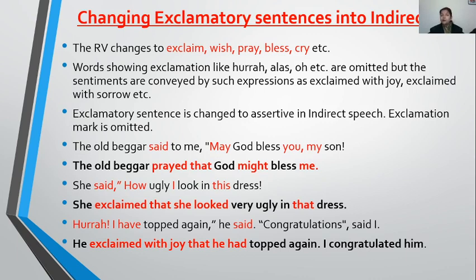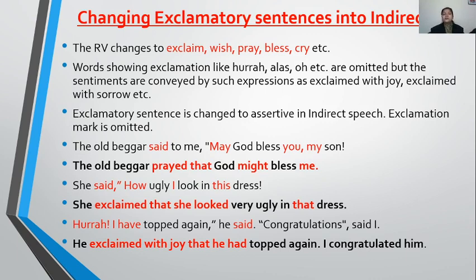These words are not used in indirect speech, but their sentiment is conveyed. For example, if the word hooray is used in the sentence, then in indirect speech you will say that he exclaimed with joy. If the word alas is used, you can say he exclaimed with sorrow. If the word oh is used, you can say he cried with pain, or he exclaimed with sorrow. In this way, we convey the sense of these words in our indirect speech.